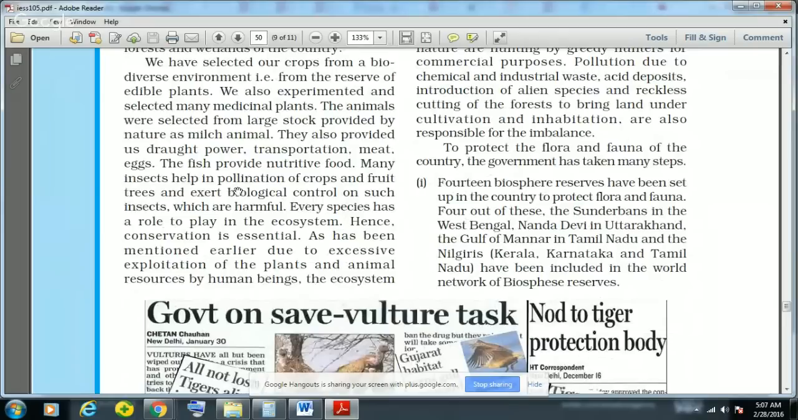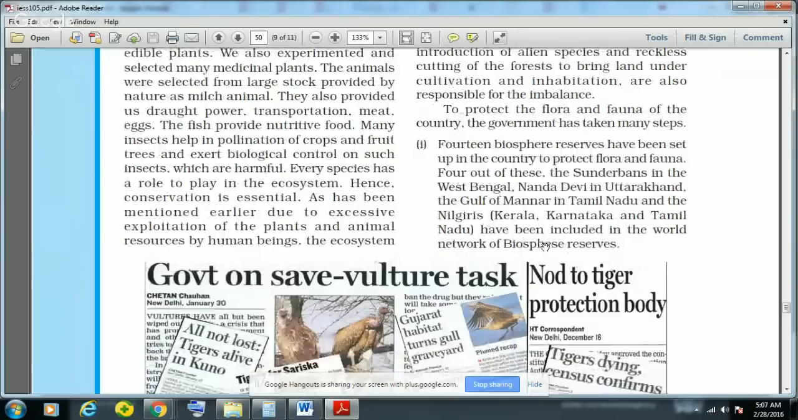So to protect the flora and fauna of the country, the Government of India has taken various steps. The Government of India has actually set up 18 biosphere reserves in the country to protect flora and fauna, and 9 out of these 18 have been included in the world's network of biosphere reserves. We will see all the 18 biosphere reserves and the 9 which are included in the world's Man and Biosphere reserves in the next video.